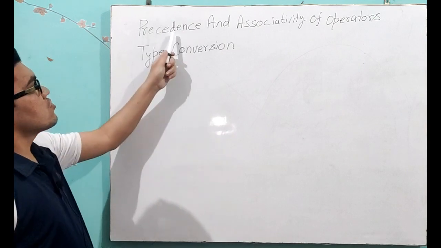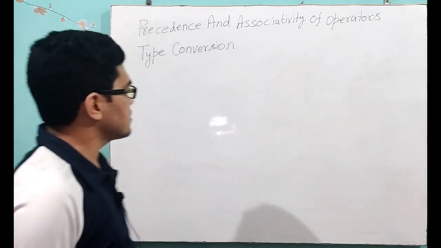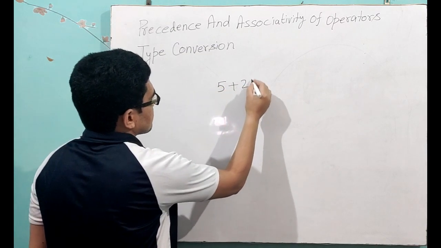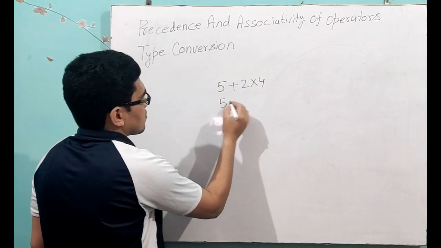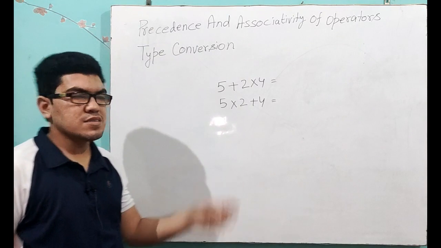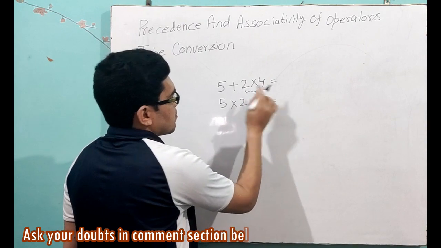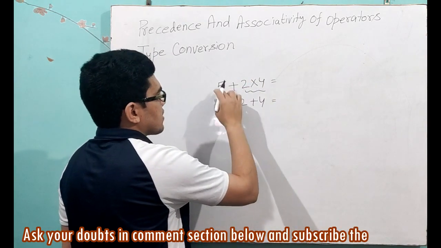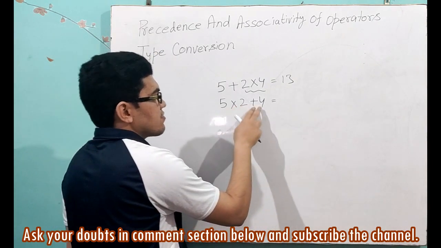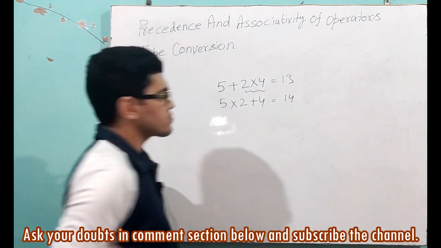Okay, so first thing is precedence and associativity of operators. See, if I give you the sum, can you tell me the answer of these questions? Obviously, first we will multiply 2 into 4, 8 plus 5 is 13, and in this also we will multiply first, then we will add. So 5 into 2, 10 plus 4 is 14.